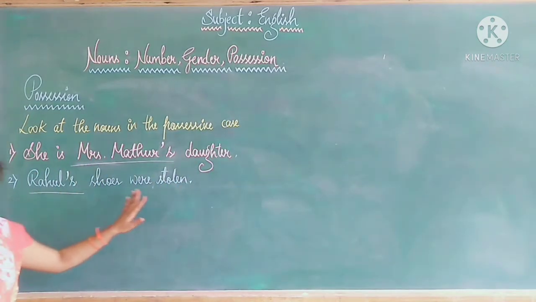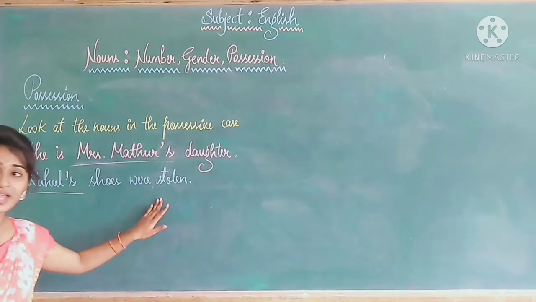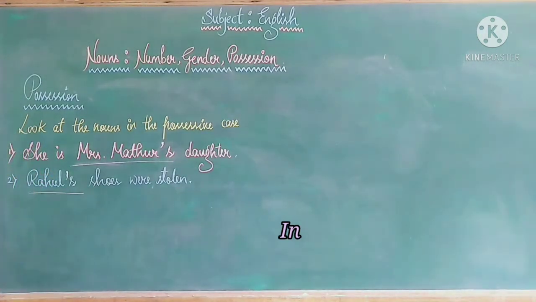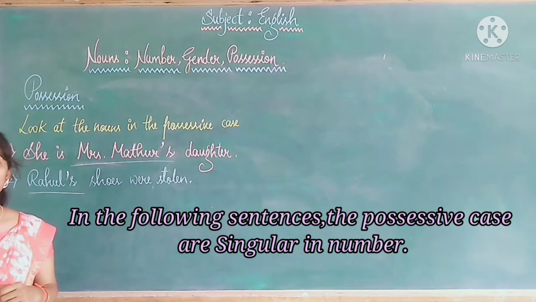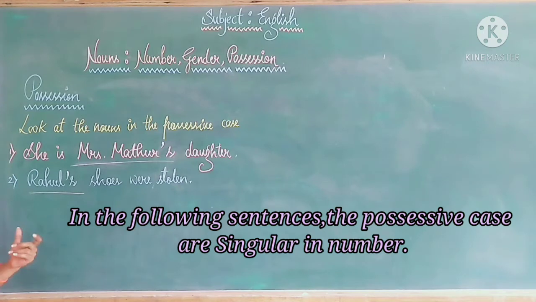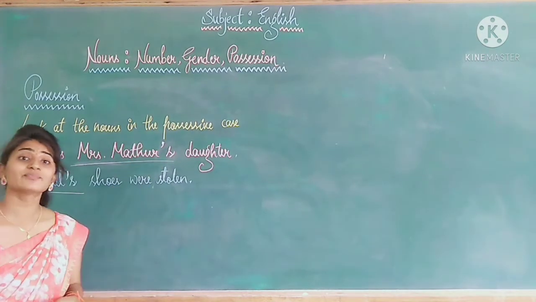Rahul's shoes were stolen. In the following sentences, the possessive cases are singular in number. Possessive case, when it is singular in number, takes an apostrophe s.